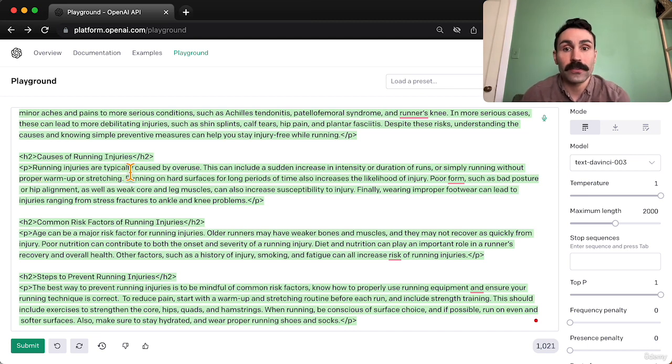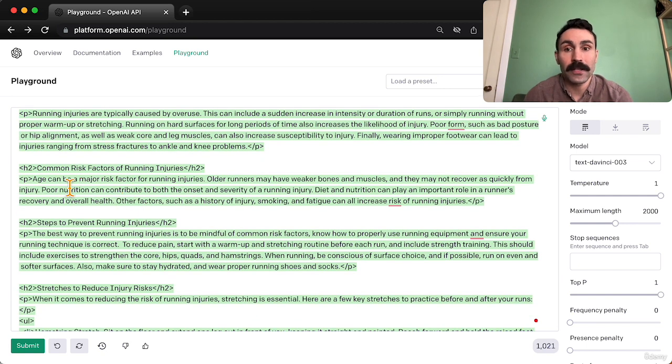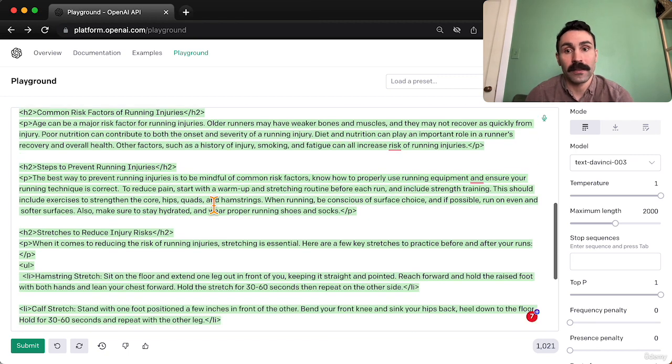So running injuries are typically caused by overuse, sudden increase in intensity or duration. It mentions poor form, bad posture, hip alignment. Nice, I like it. Age can be a major risk factor. Weaker bones, diet, nutrition, injury, smoking, fatigue. Nice, I really like this.